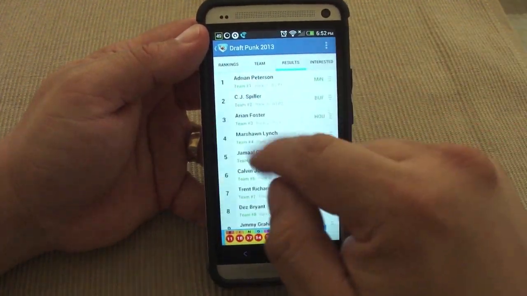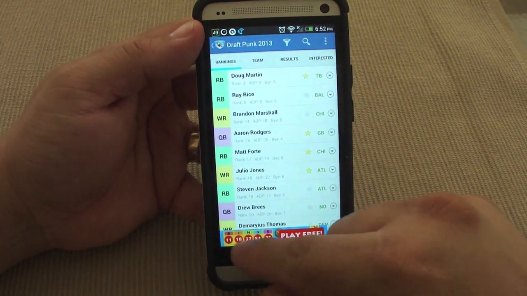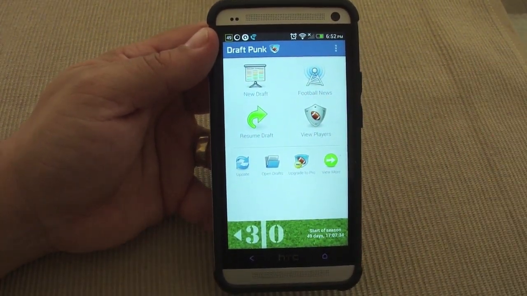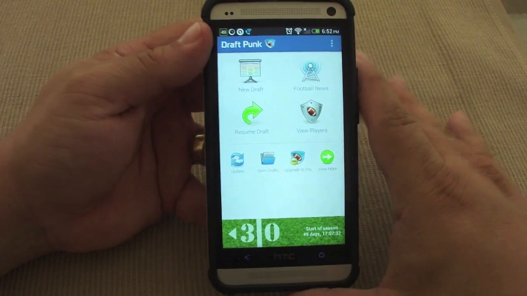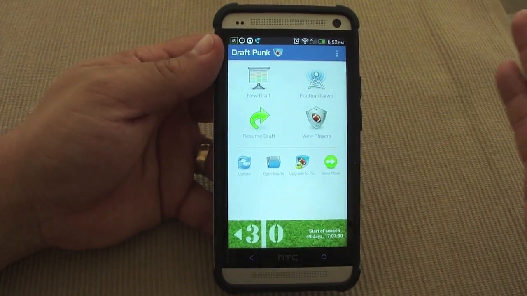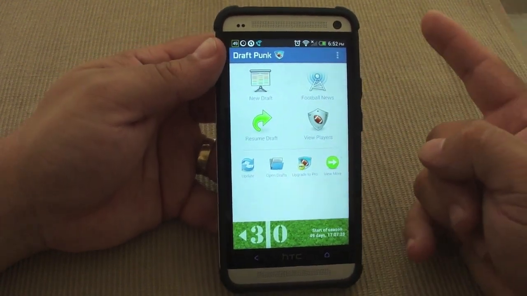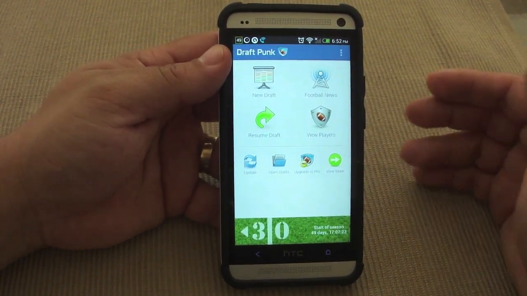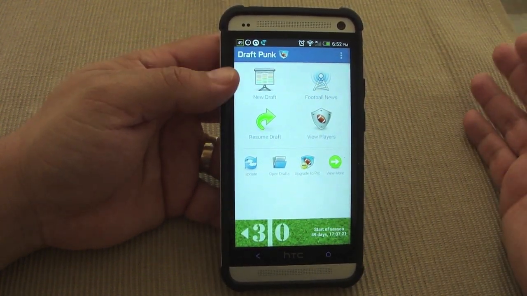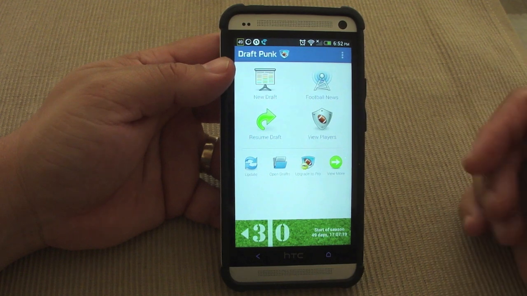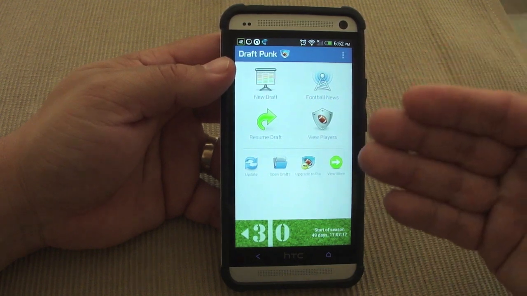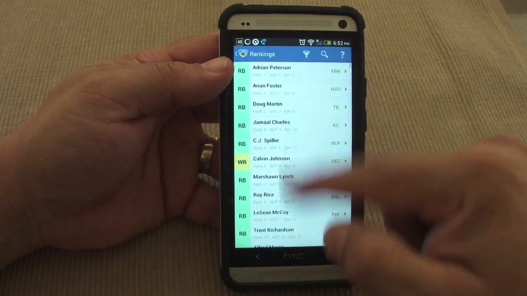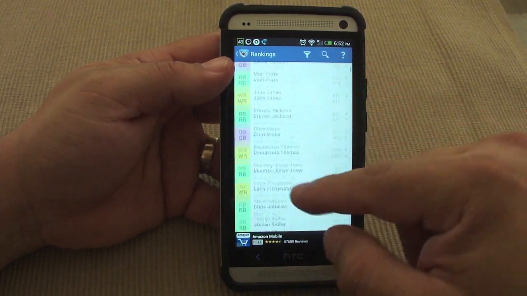And that's it, guys. I'm telling you, this is a very good app, and the great thing about it is it's totally free, which is even better. Because remember, you're only gonna use this one time. If you're doing one live draft, that's the only time you're gonna be using this app. There are other apps coming from the NFL that are paid apps, like $5, $4. But believe me, this app is all you need if you're doing a live draft. And as long as this is updated, you're not going to have problems.